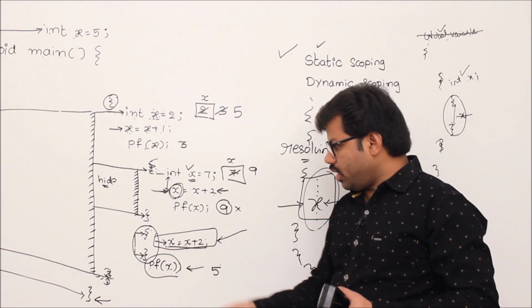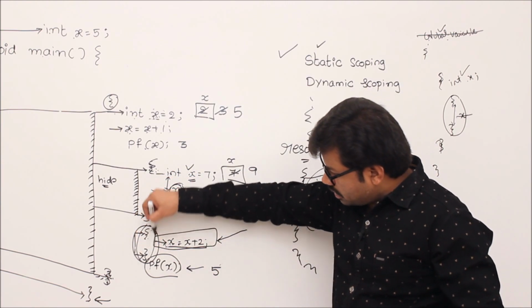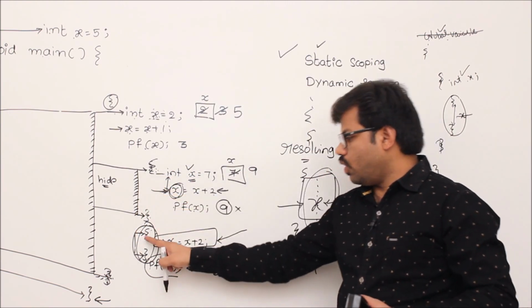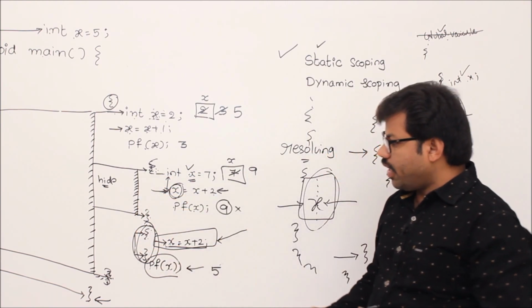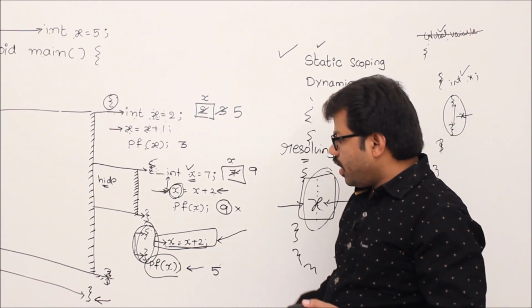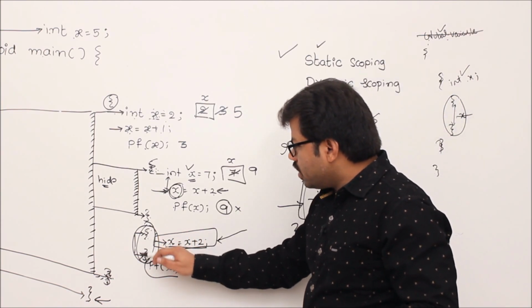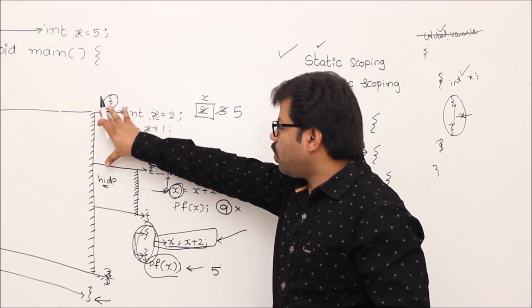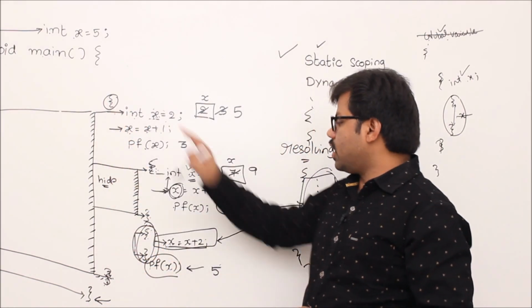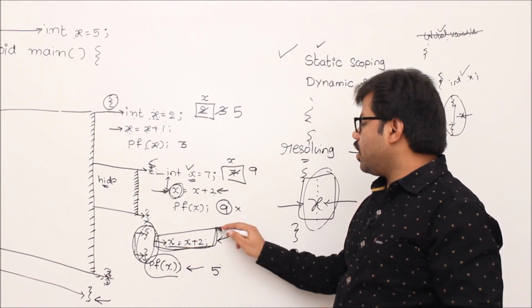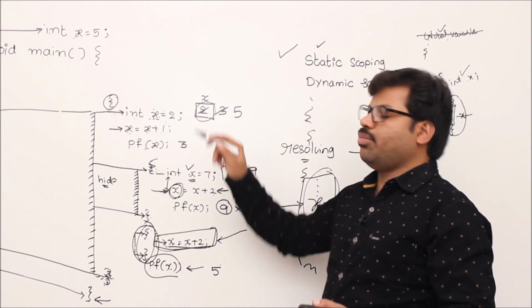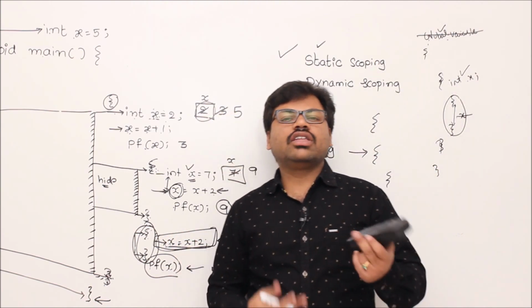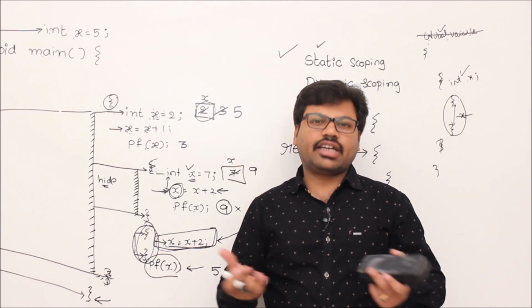According to static scoping, first of all, see in this block, is there any variable definition? No. Then go to the next block where it is surrounded. This block is surrounded by this block, right? So in this block, is there any definition? Yes. That's why whenever I do x equal to x plus 2, this memory location will be accessed. Understand? So this is a way we can easily understand static scoping.